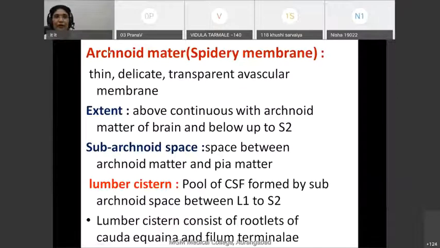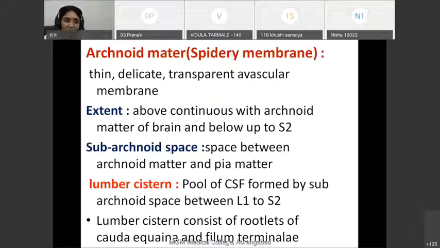Now coming to the arachnoid mater. Arachnoid mater is also known as the spidery membrane. This membrane is also loosely attached to the spinal cord. It is a thin, delicate, transparent, avascular membrane. Above, it is a continuation of the arachnoid mater of the brain, whereas below it continues up to the second sacral vertebra.